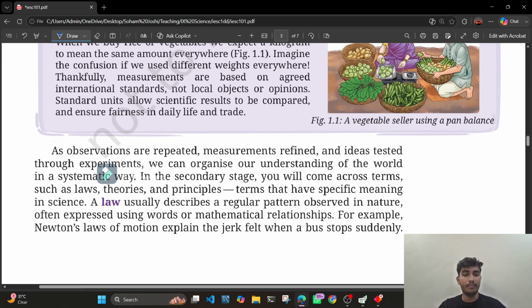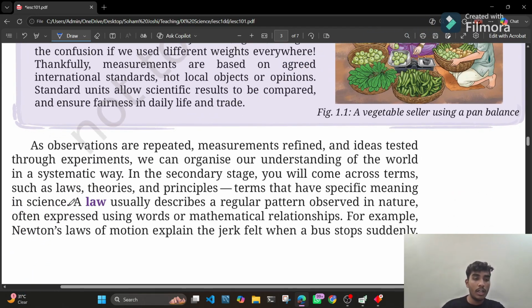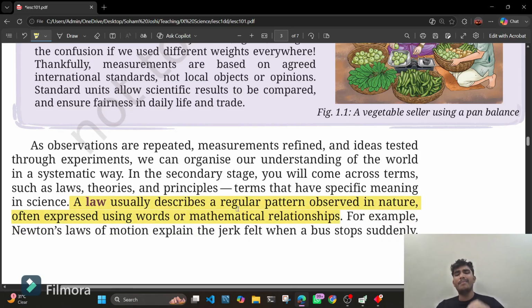Okay, next up we have: what do we mean by law? Okay, so a law describes a regular pattern observed in nature, often expressed using words or mathematical relationships. Clear? I'll try to explain it in easy language. Okay?